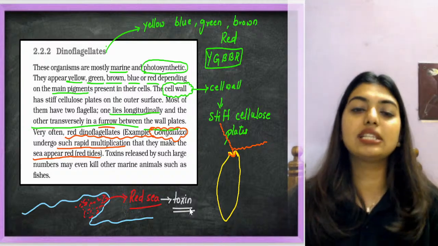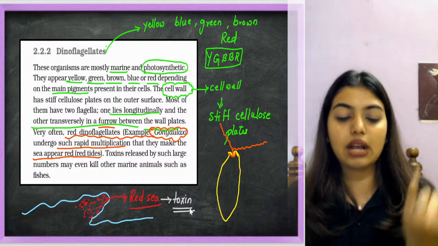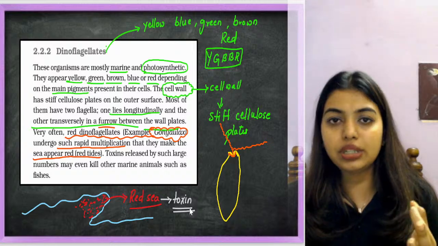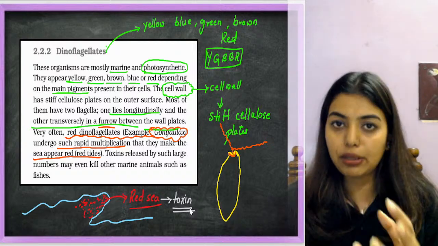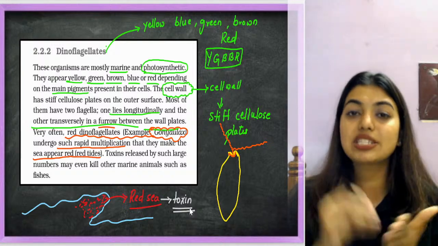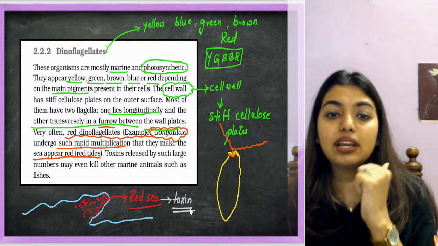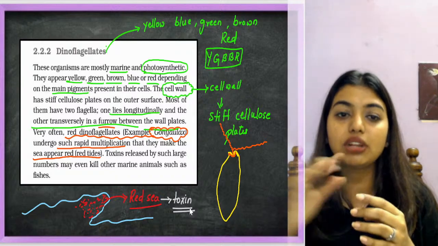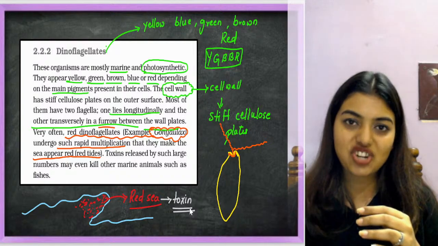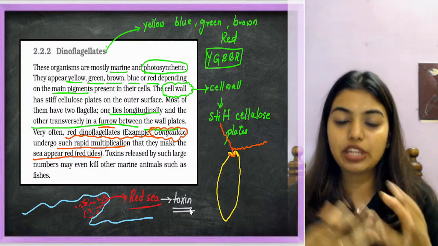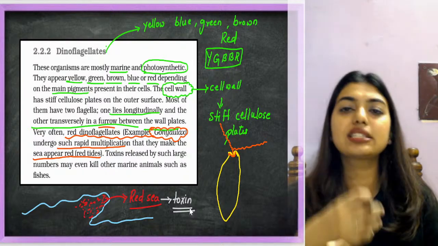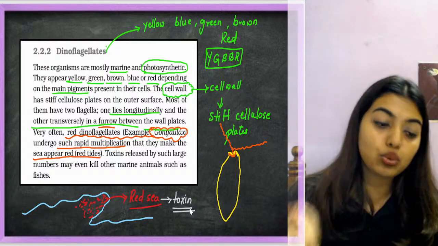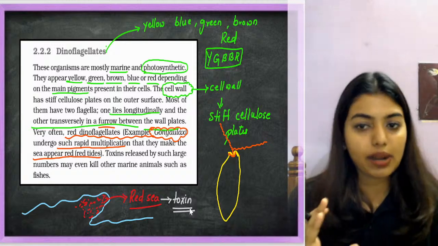Dinoflagellates appear mostly marine and they are photosynthetic. They appear in YGBBR, that is yellow, green, blue, brown, and red, depending on the main pigment they have. That is not the most important thing. They have a very stiff cell wall, and they have two flagella arising from a furrow. One flagellum is longitudinal, another is transverse. Very often red dinoflagellates called Gonyaulax rapidly multiply and give the appearance of a red sea, and when they do that, they release a toxin that actually kills other aquatic organisms.